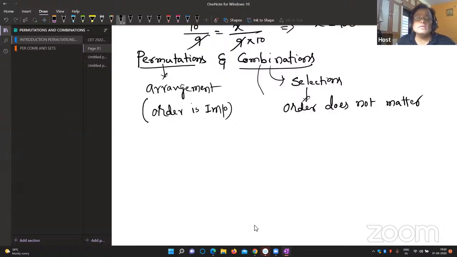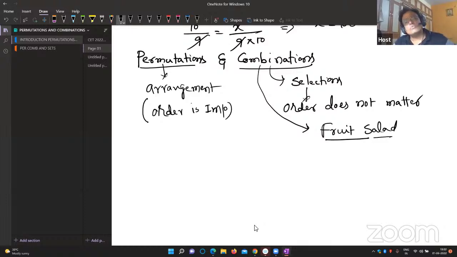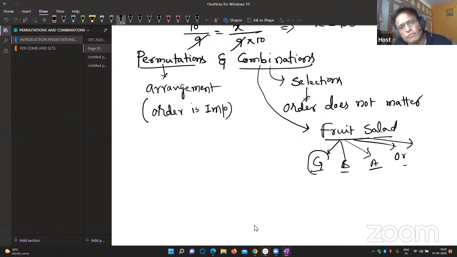Suppose in a restaurant or in any ice cream parlor, you have ordered fruit salad. In that, grapes are there, banana is there, apple is there, orange is there. Do you think you will put first grapes, afterwards banana, afterwards apple?